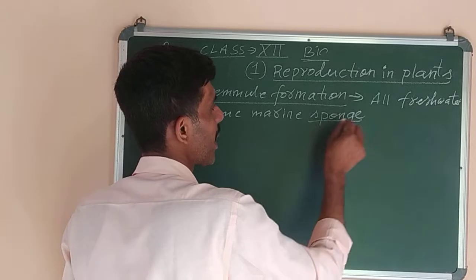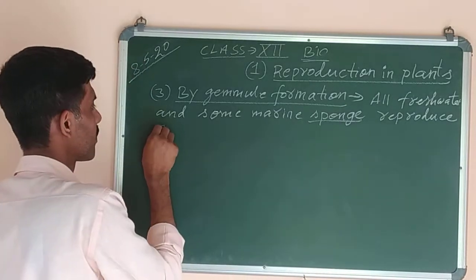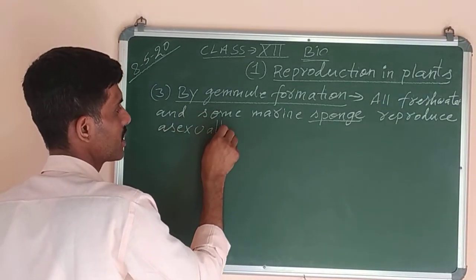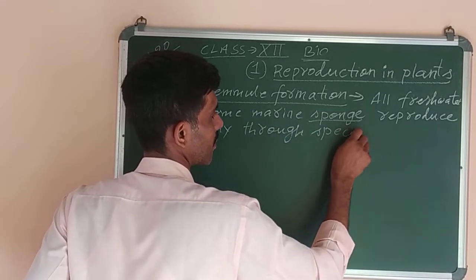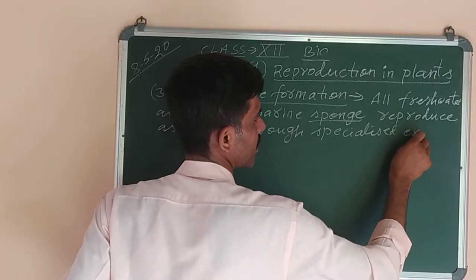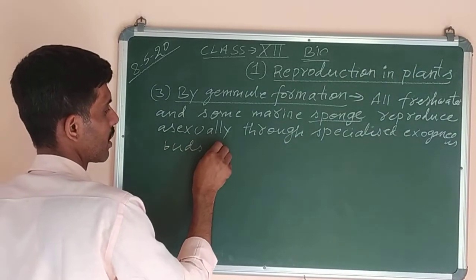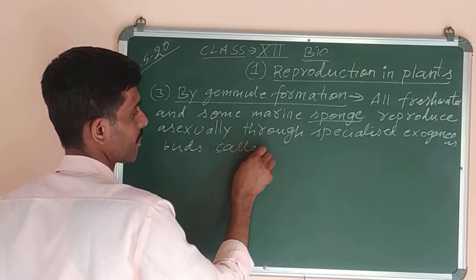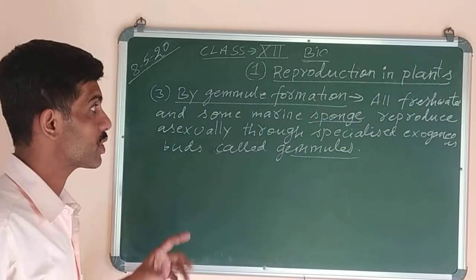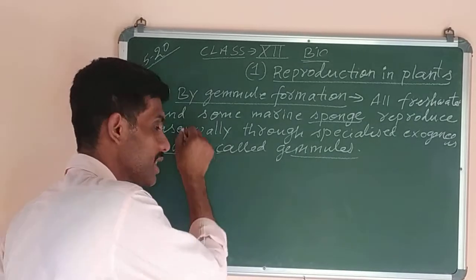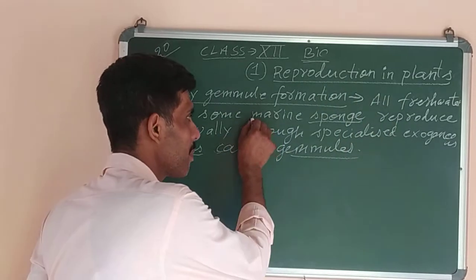So gemmules are the specialized buds which develop in all freshwater sponges and some marine sponges.